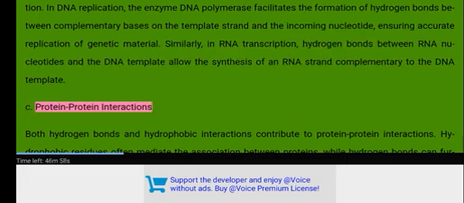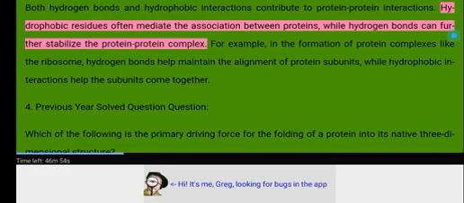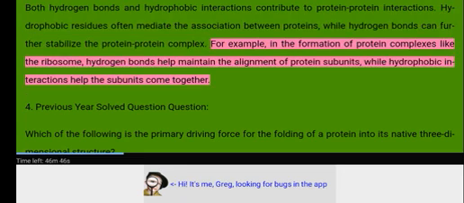C. Protein-protein interactions. Both hydrogen bonds and hydrophobic interactions contribute to protein-protein interactions. Hydrophobic residues often mediate the association between proteins, while hydrogen bonds can further stabilize the protein-protein complex. For example, in the formation of protein complexes like the ribosome, hydrogen bonds help maintain the alignment of protein subunits, while hydrophobic interactions help the subunits come together.